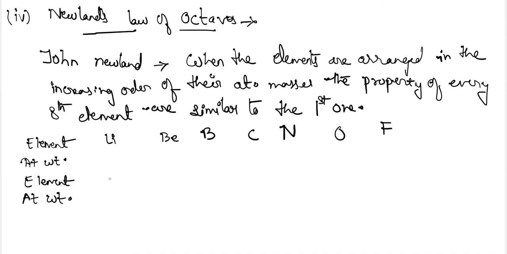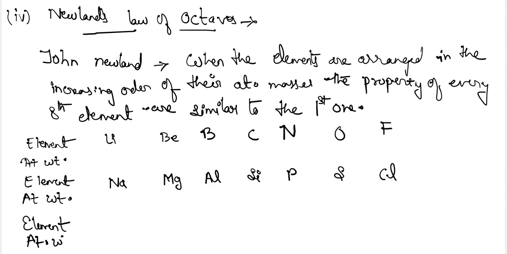Then after that the next is sodium, magnesium, aluminium, silicon, phosphorus, sulfur, chlorine. And the last group is potassium and calcium.